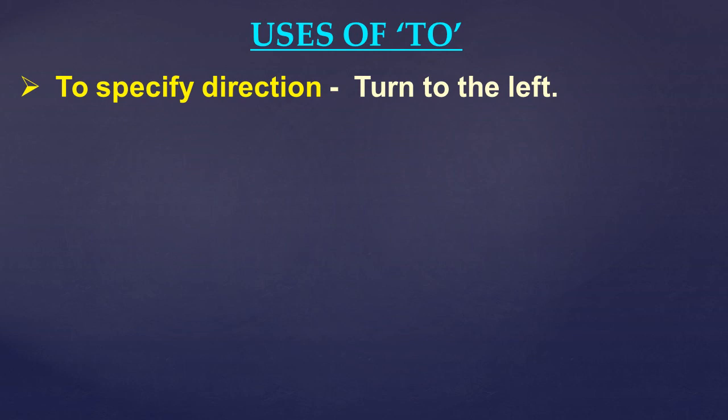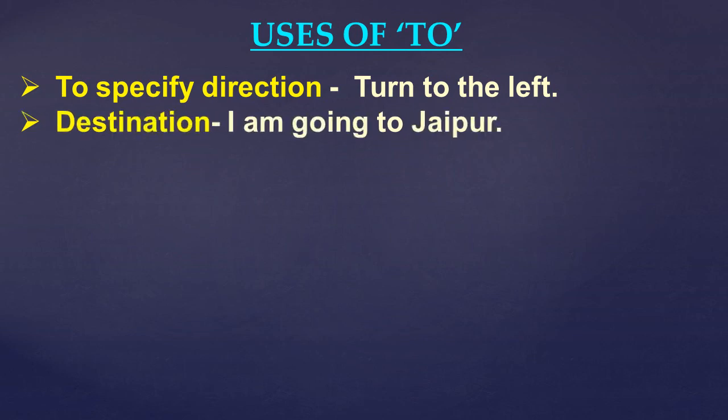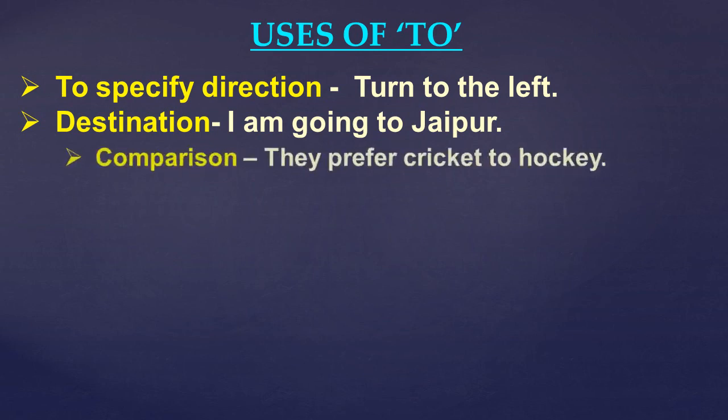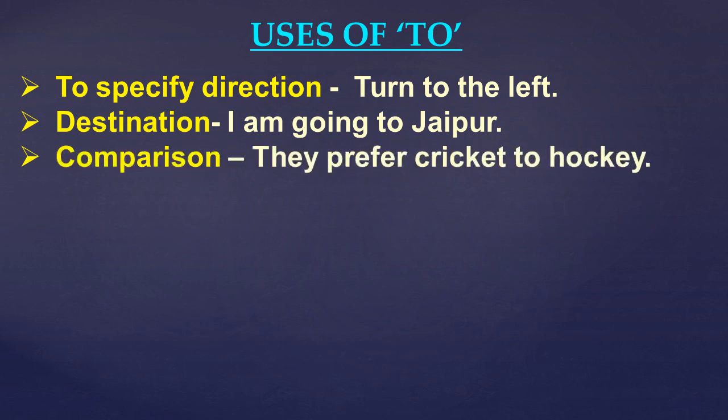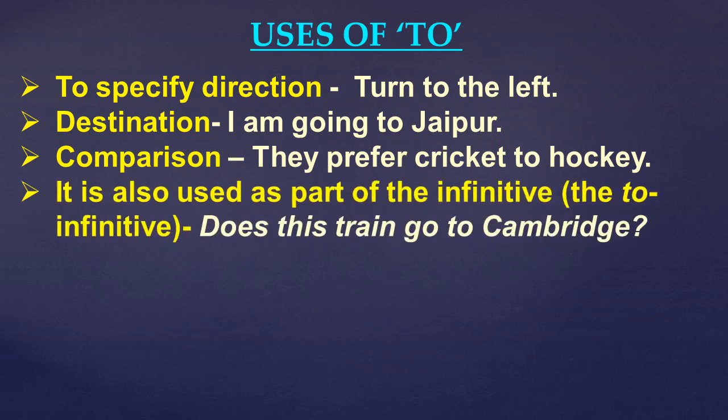First, to specify direction. For example, turn to the left. Next, destination. I am going to Jaipur. Then, comparison. It is also used to denote the comparison. For example, they prefer cricket to hockey. Next, it is also used as part of the infinitive, as we all know that with to infinitive always the first form of verb comes.